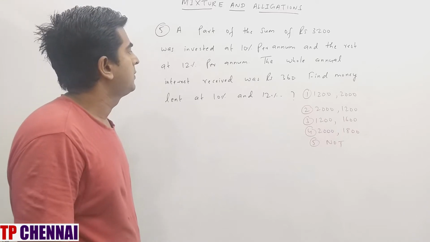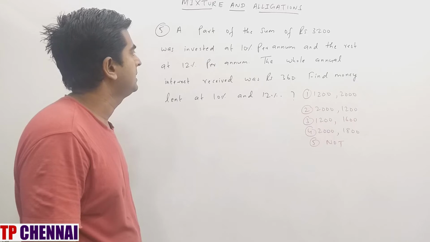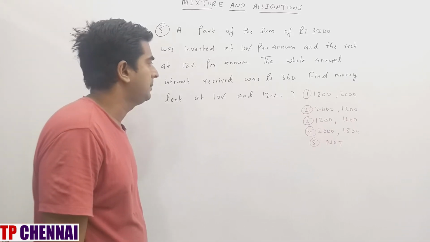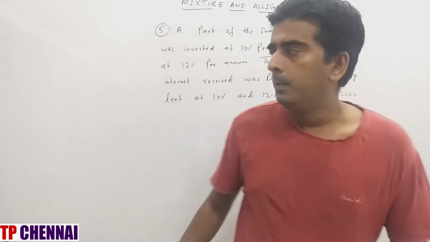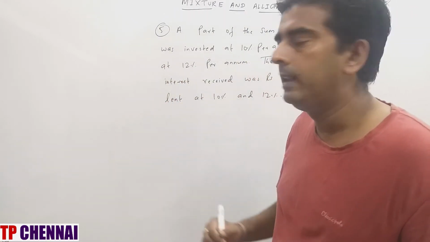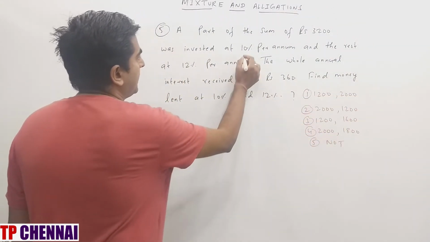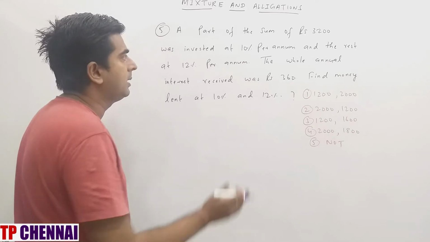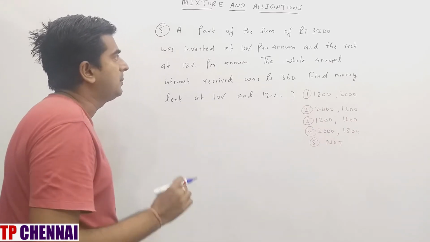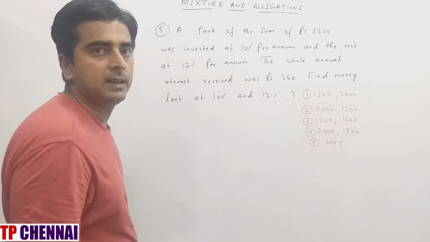A part of the sum of rupees 3200 was invested at 10% per annum and the rest at 12% per annum. The whole annual interest received was rupees 360. Find the money lent at 10% and 12% per annum. Important question of simple interest chapter. This question can also be solved by allegation. How? So rupees 3200 is divided in such a way that one part is invested at 10% per annum and the other part at 12% per annum.